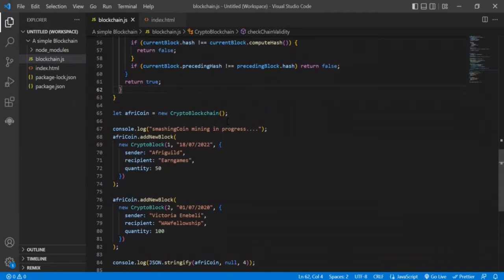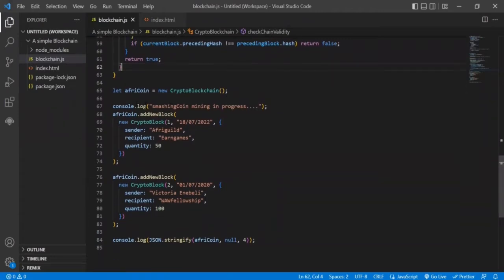We created a new CryptoBlockchain for our AfriCoin, and as you can see here, we added 2 transactions to it. We added 2 blocks to it. The first block has these details. We have the sender here as AfriGold and the recipient as Endgames. AfriGold is sending Endgames 50 AfriCoins, which was done today, and it has an index of 1 because it is the second block.